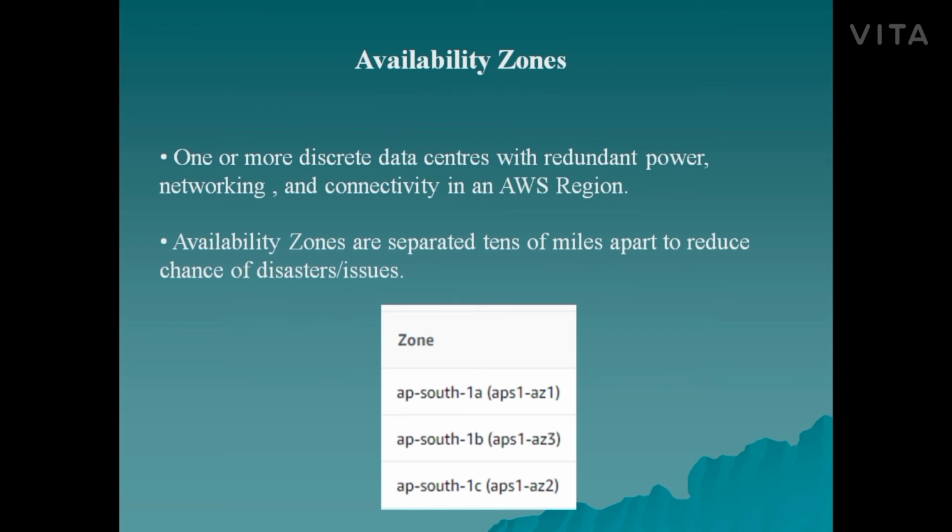Next one is availability zones. An availability zone is one or more discrete data centers with redundant power, networking and connectivity in an AWS region. We can say that an availability zone is a data center within a region. These availability zones are separated tens of miles apart from each other to reduce the chance of disaster or any other issues. Availability zones also have names and corresponding codes. These are the availability zones of the Mumbai region: ap-south-1a, 1b and 1c.